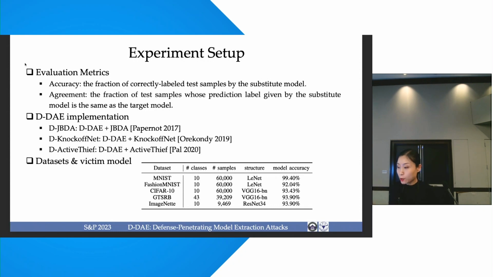So we evaluate those two metrics. We integrate D-DAE with three existing model extraction attacks: JBDA, Knockoff Nets, and ActiveThief. And we used five training data sets with different model structures.